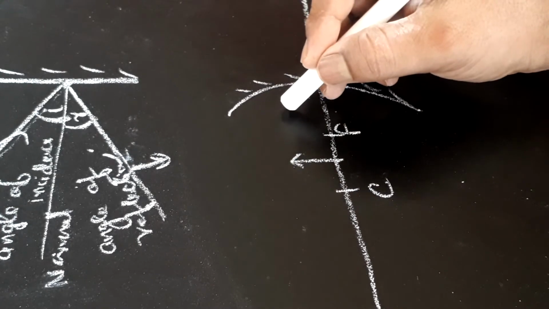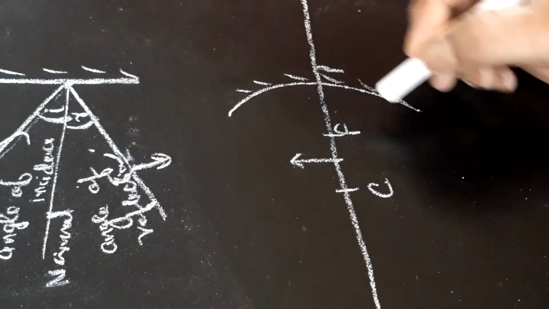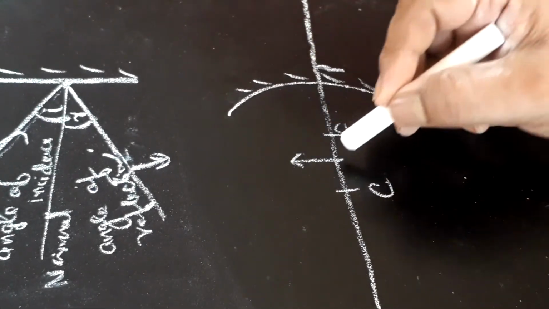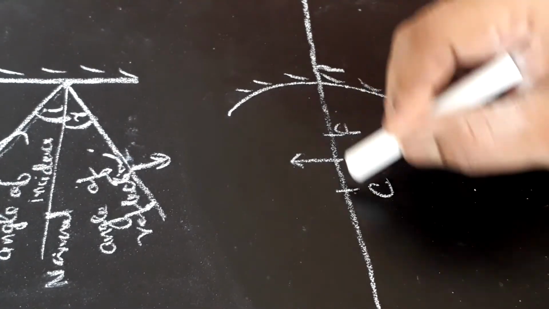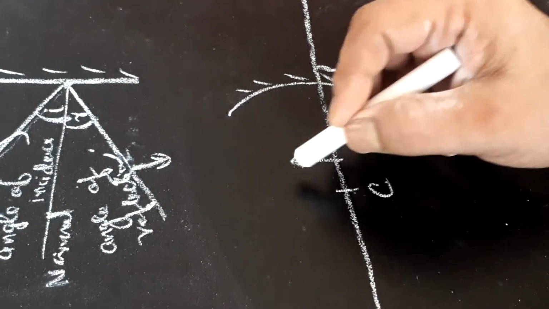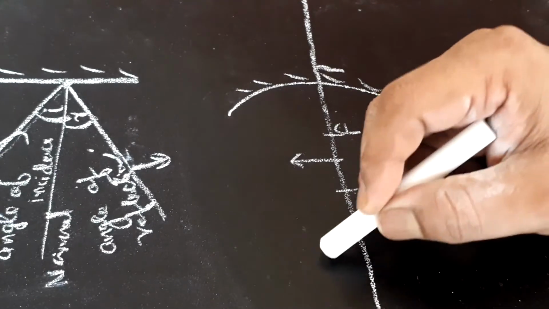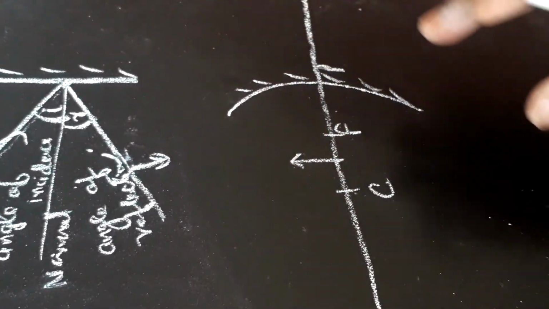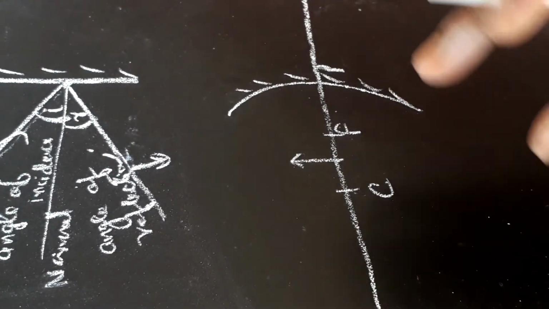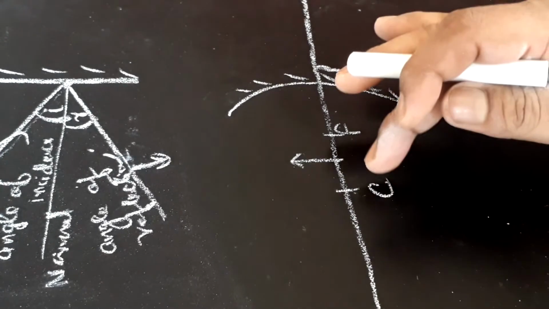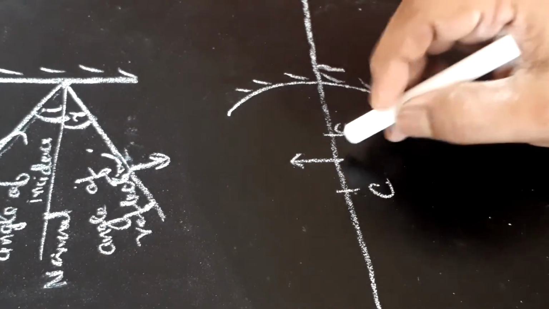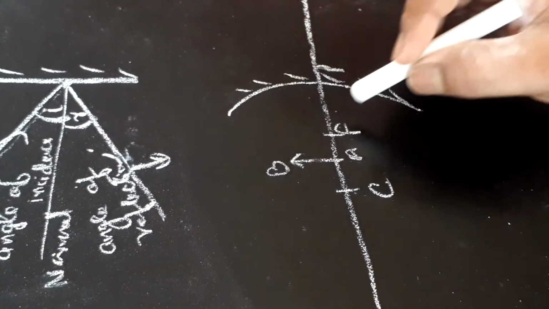Sometimes the object will be placed between P and F, the object may be placed at F, between F and C, at C, or beyond C, and we get different images in all the different situations. We are going to take only one situation here. We have the object placed between C and F.